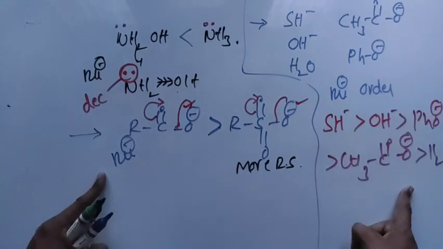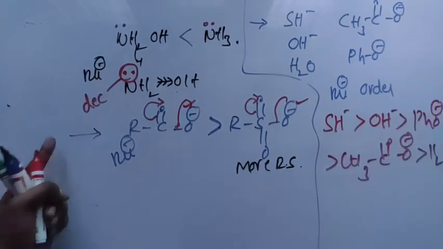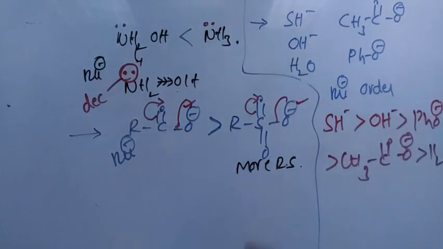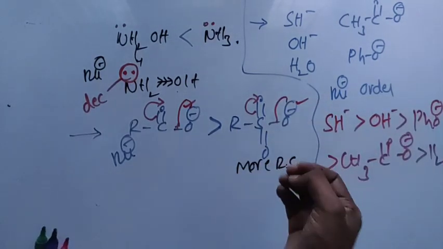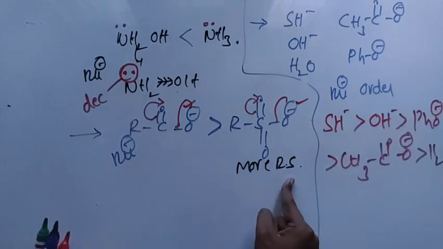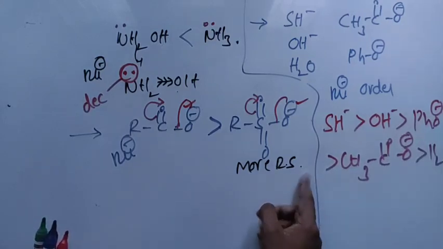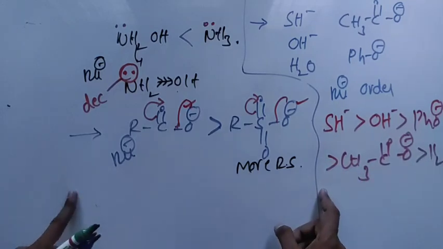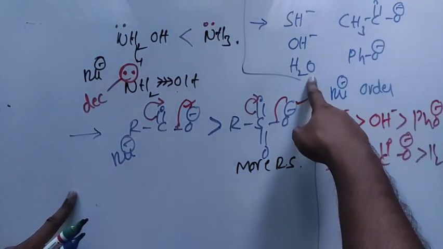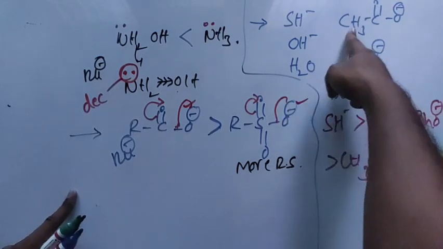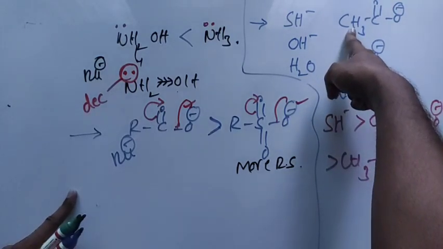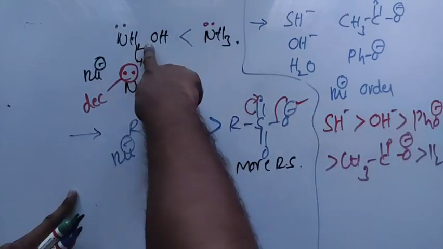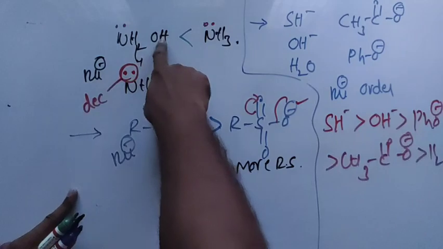So these are the questions on nucleophilicity and basicity. Go through the lectures, go through the questions. If you still have any doubts, kindly let me know in the comment section and I will try to clarify them. Here this is a neutral nucleophile, and this is a weak nucleophile because of equivalent resonance. This is a weak nucleophile because of more resonating structures. This is a weak nucleophile because of the electron attraction of oxygen.